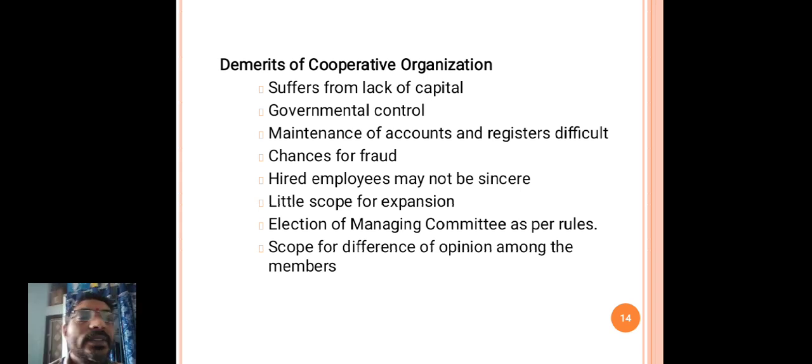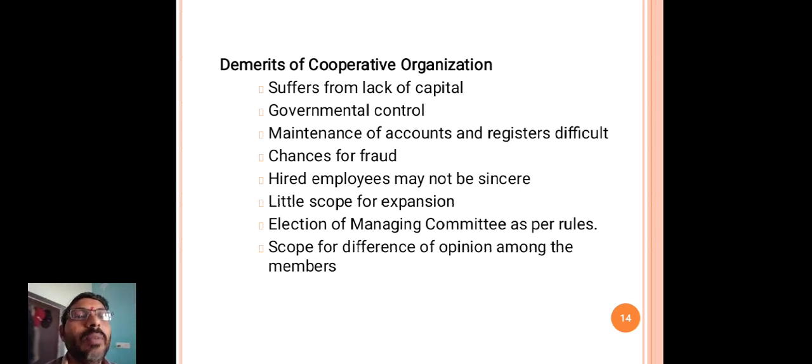Election of managing committee as per rules. Scope for difference of opinion among the members. There may be a chance of differences of opinions among the members.